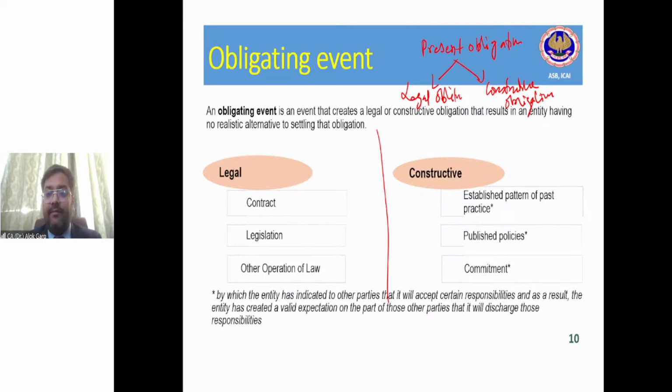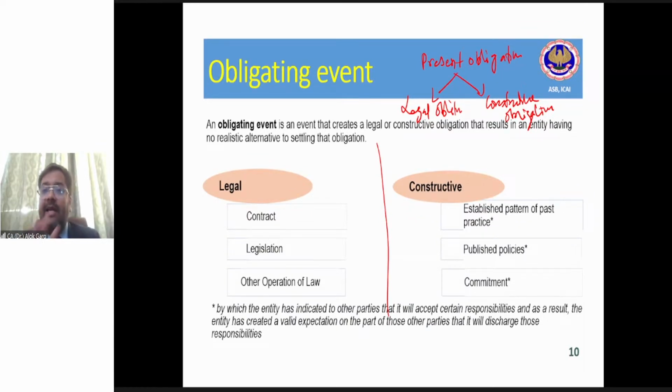Is it clear? Is it clear, friends? I hope you guys have absolutely clear regarding the constructive obligation part also, right? So it's 8:30 now. Let's take a break, and after break, let's take a 10 minutes break, and at 8:40 we'll start the session again.